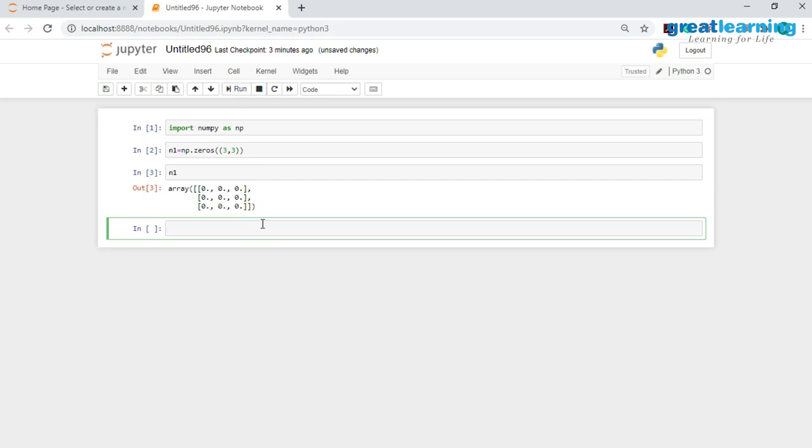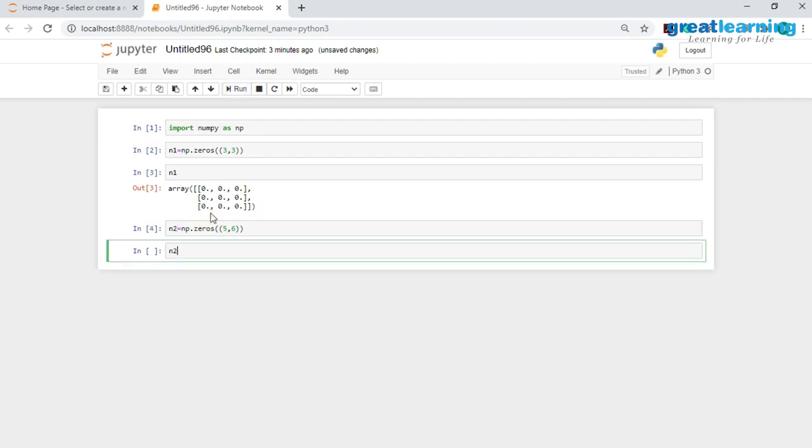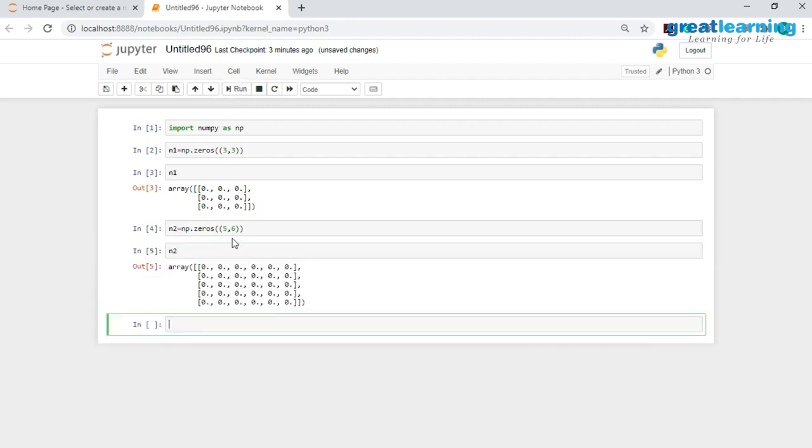Now similarly, instead of 3, 3, if I would want to create, let's say, a 5 cross 6 NumPy array, what we'll do over here will be the same. So we will have np.zeros over here, and I will pass in 5, 6, and this I'll be going ahead and storing in a new object called n2. Now if I print out n2 over here, you would see that I have 5 rows, 1, 2, 3, 4, 5, and 6 columns. So I have created a 5 cross 6 NumPy array where all of the values are equal to zeros.